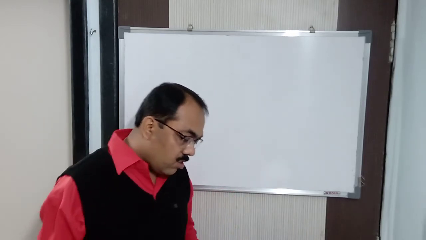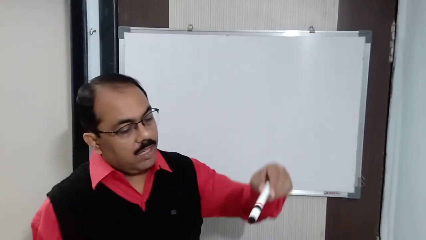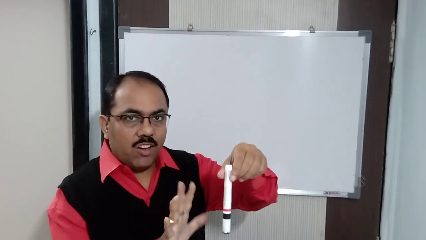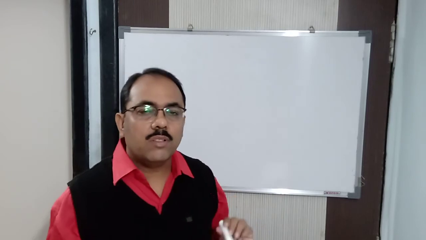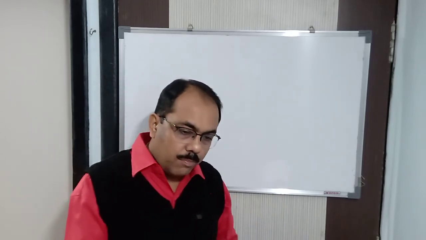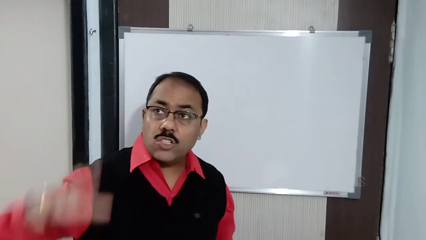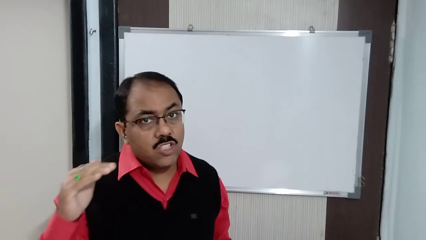The spontaneous and non-spontaneous process. Now what is a spontaneous process? For example, I am holding this pen. Now I am leaving it. When I leave it, I cannot stop this pen. It will fall down. It is a spontaneous process. Suppose you are holding some books and the book slips from your hand. Once it starts slipping, you cannot stop it. It will automatically, all the books will fall from your hand. It's a spontaneous process. A stone rolling down the hill, once it starts rolling, got it? You cannot stop it rolling. It will come down by itself.